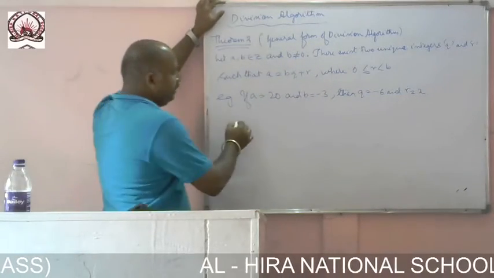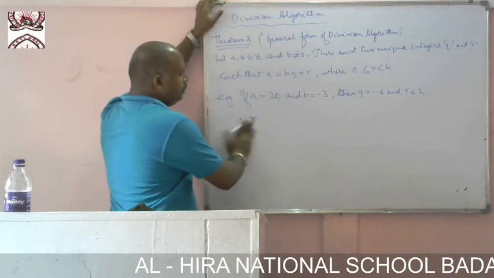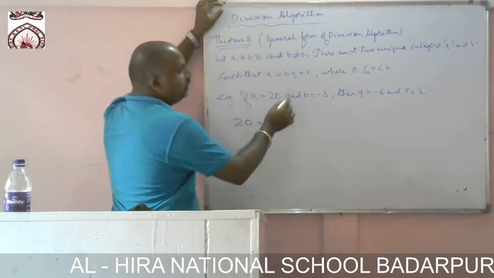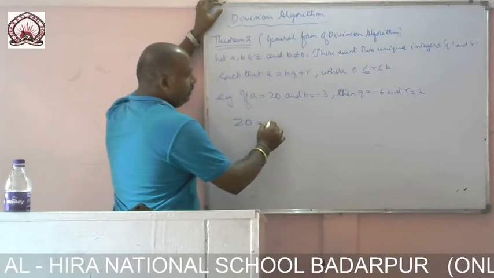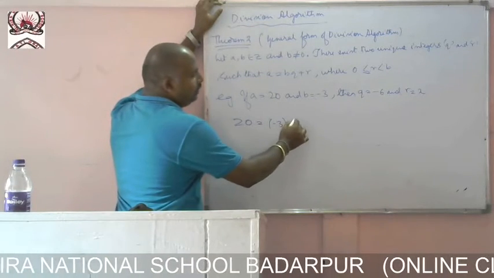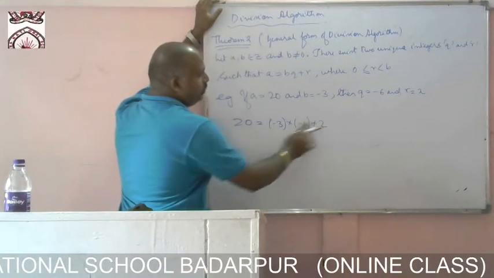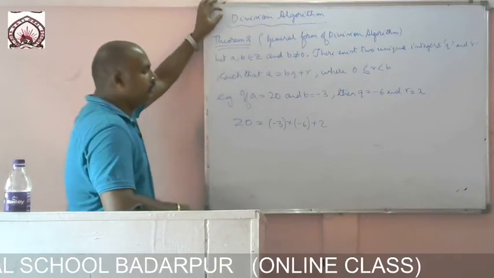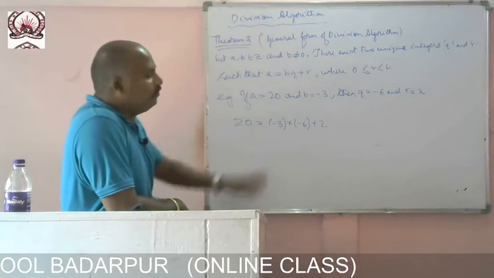How are we getting this? 20 is equal to -3 times -6 plus 2: 3 sixes are 18, and minus into minus is plus, plus 2.